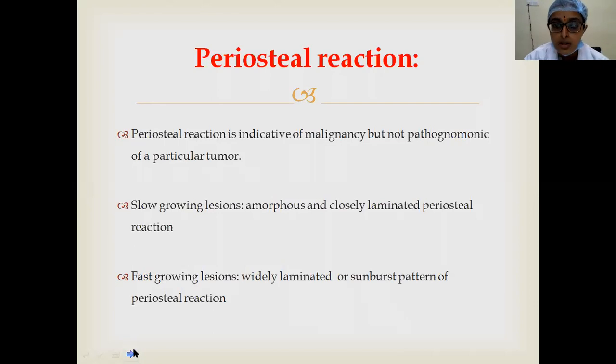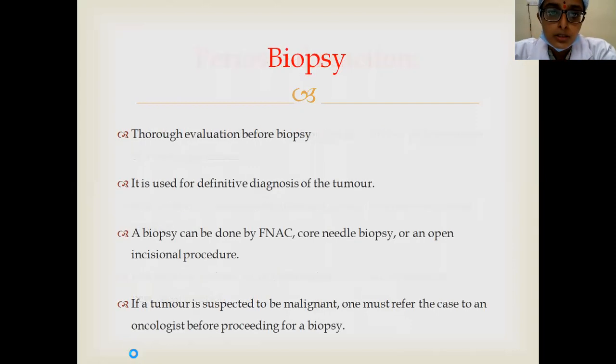Whereas in fast growing lesions, there will be widely laminated sheets of bone formation, with an increased gap between them, or a sunburst pattern of periosteal reaction where new bone formation is seen along the vessels of the periosteum. This is usually seen in osteosarcoma. This one we will deal with when we deal with malignant bone tumors.